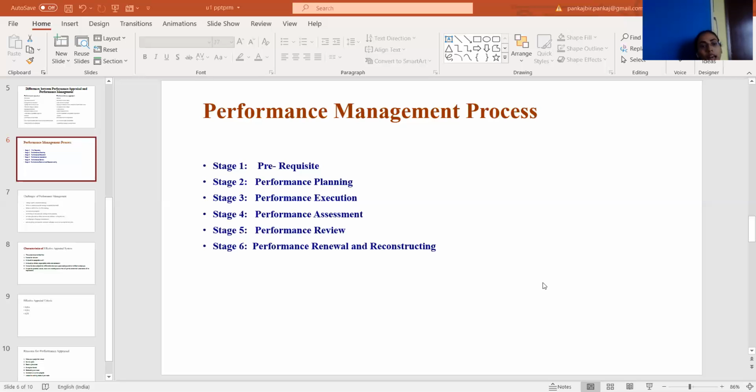And the last stage is performance renewal and reconstruction. Since the performance management process is continuous, once the performance has been reviewed at the end, the next cycle starts for the next performance appraisal.